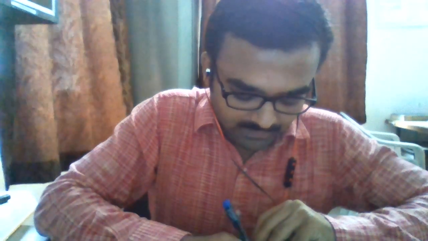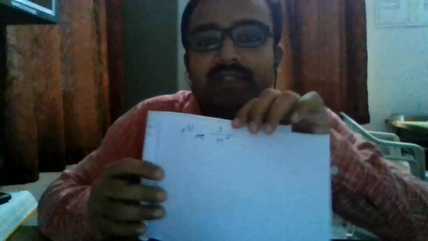Okay, so now what is the pH? pH means power of hydrogen. The more the hydrogen ions present, the less will be the pH. That means pH is inversely proportional to the hydrogen ion concentration which is present in the blood.